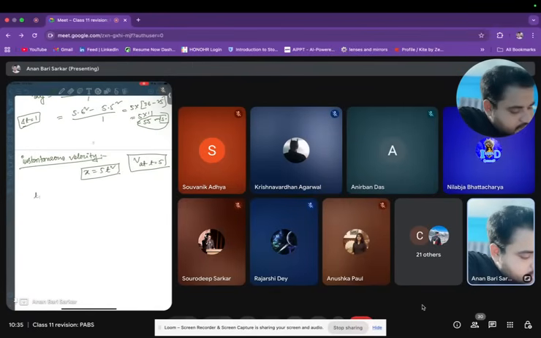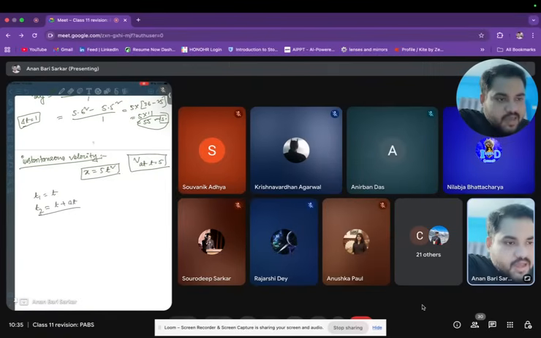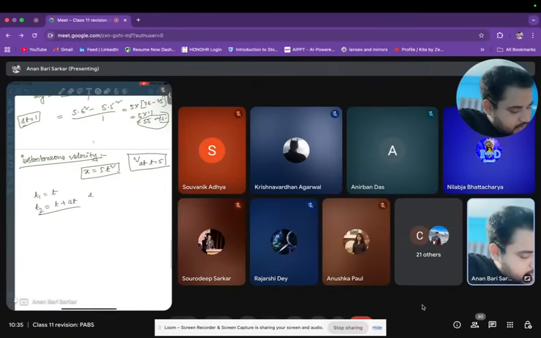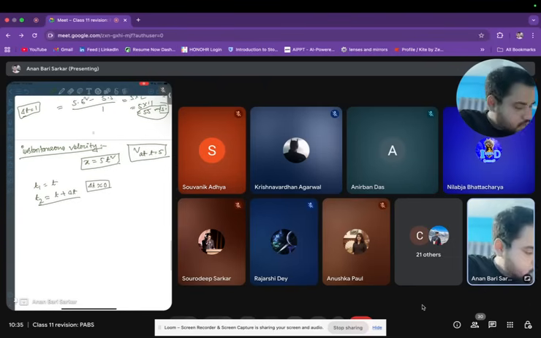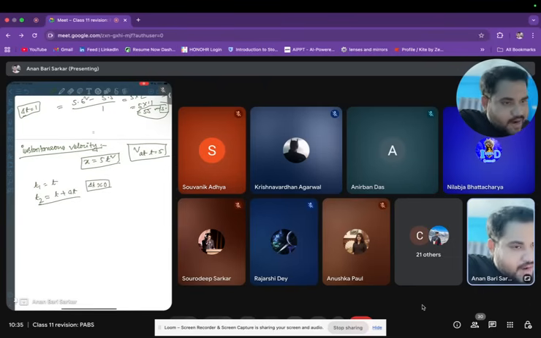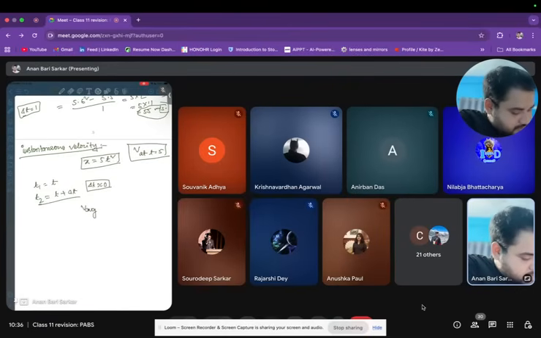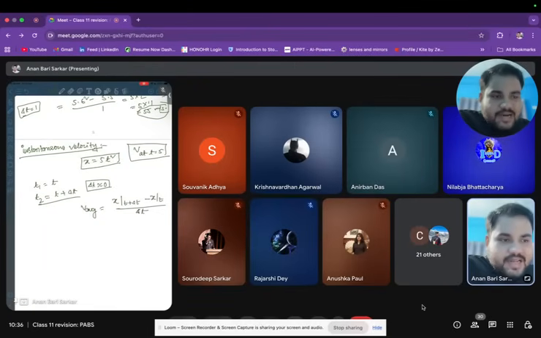Same thing. Let's say the initial time is t, and the next time is t plus delta t. Delta t can be very near to 0, almost equal to 0, however not 0. With that small time interval, what will you do? You will calculate v average. And how? X at t plus delta t minus x at t divided by delta t. This is what you have been doing in class 9. This is what we have done earlier.